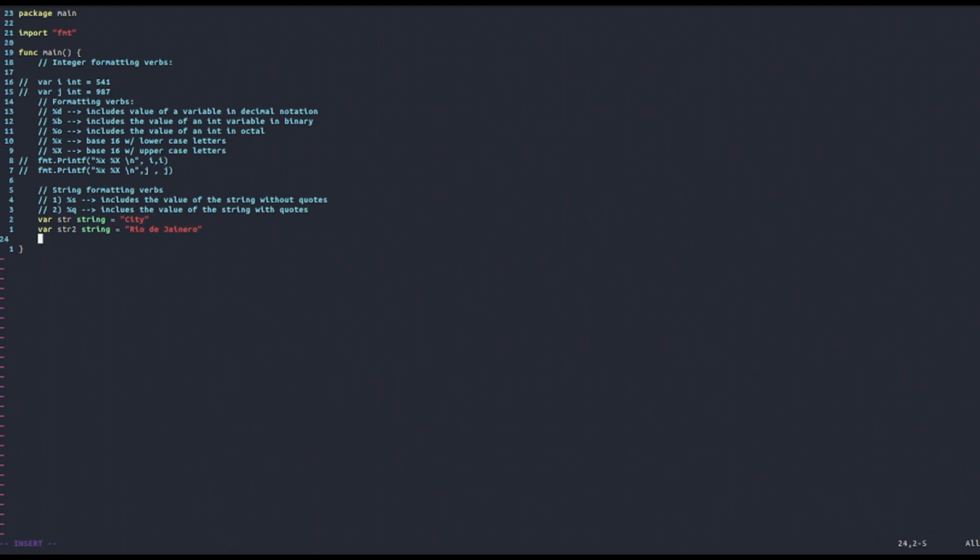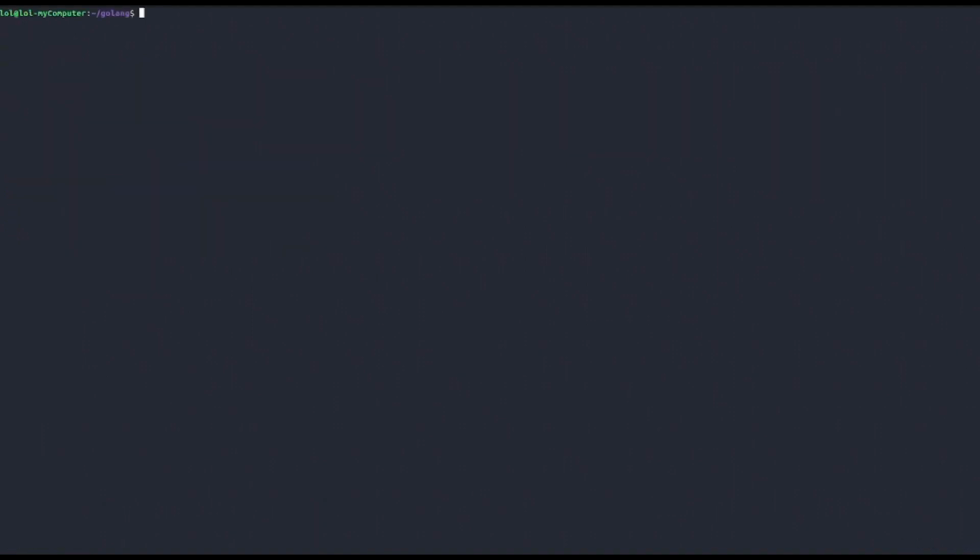Okay, so if we now print with a printf function, %q, and then I'm gonna include a semicolon in between, maybe just to emphasize the difference, and then %s, then a new line, a %q, semicolon, a %s, including str, then str2, str2.